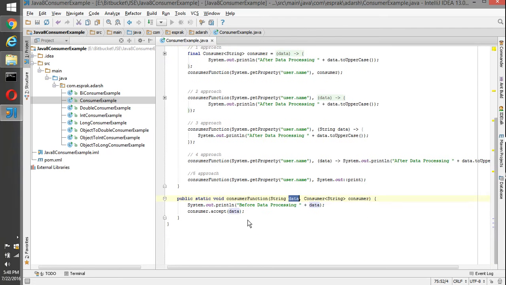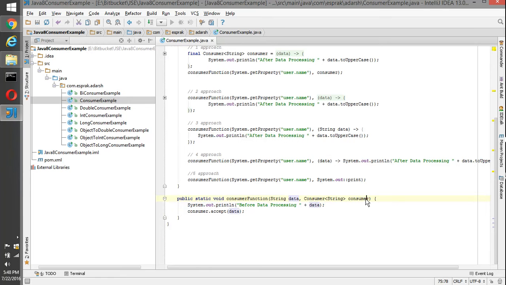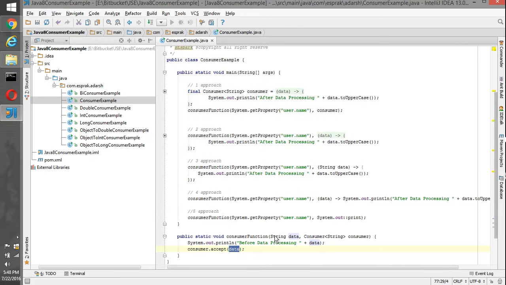So we have a method here which takes string data as well as an instance of the consumer interface, and it calls the accept method on the data provided. For this sort of thing we have n number of approaches, so let's go through them one by one.